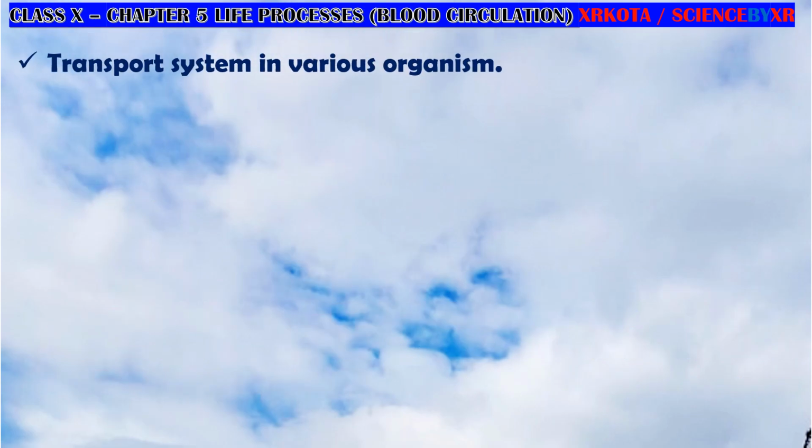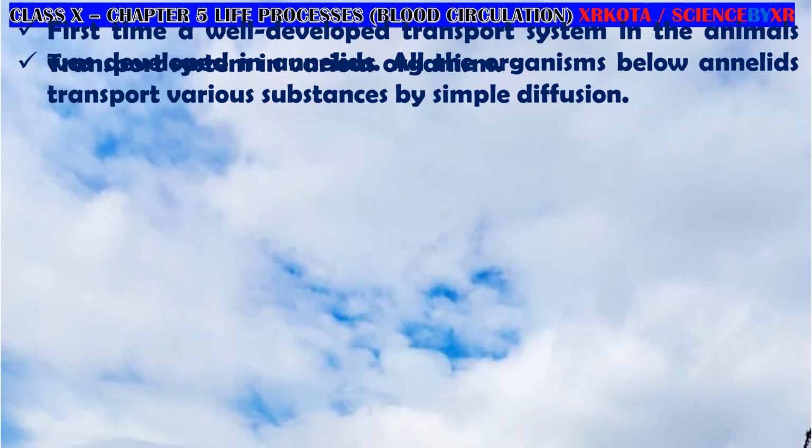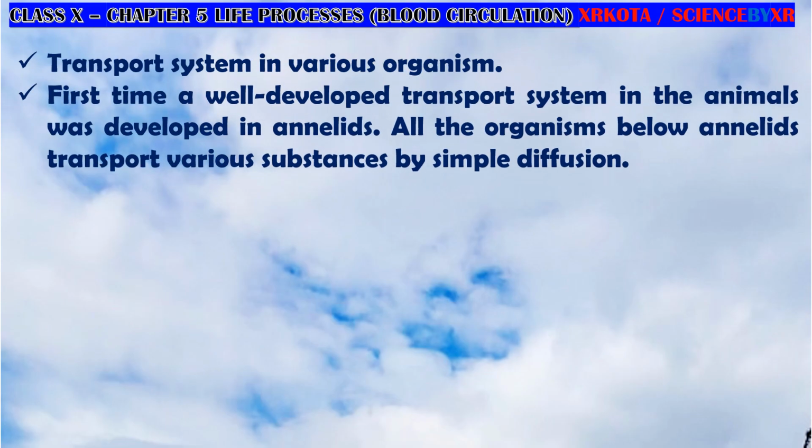Now let us see the different organisms and the different types of transport systems found in them. A well-developed transport system first appears in annelids. All organisms below annelids have transport done by simple diffusion, and diffusion takes very long. Diffusion is a slow process.